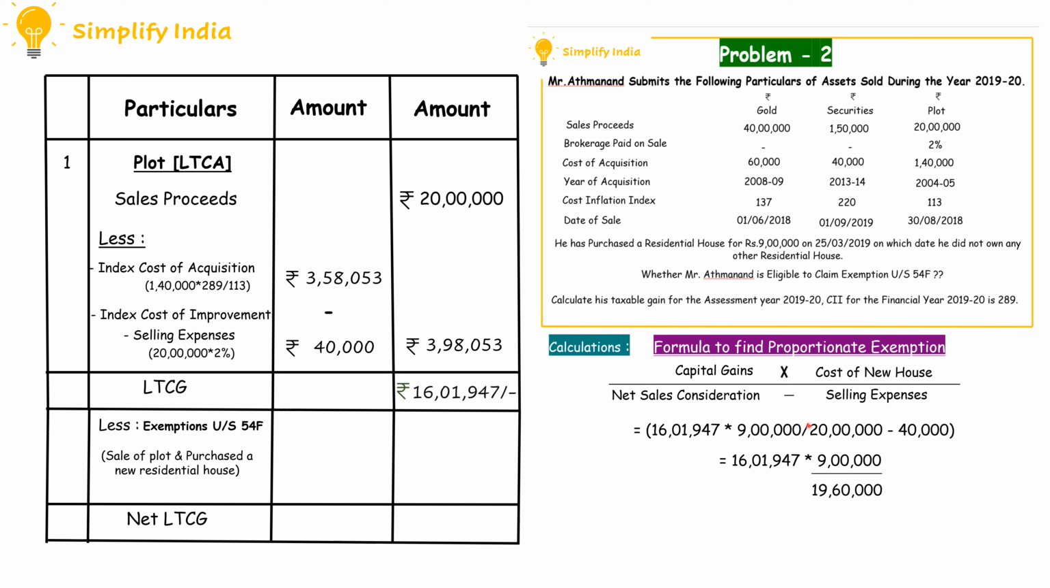We have to take it down, divided by net sales consideration, which is nothing but the sales proceeds minus selling expenses, which is nothing but 40,000. When we solve, we will get the amount rupees 7,35,588, which we have to write in the outer column of the exemption. And when we deduct this exemption amount from the long-term capital gain, we will get a net long-term capital gain of rupees 8,66,359.